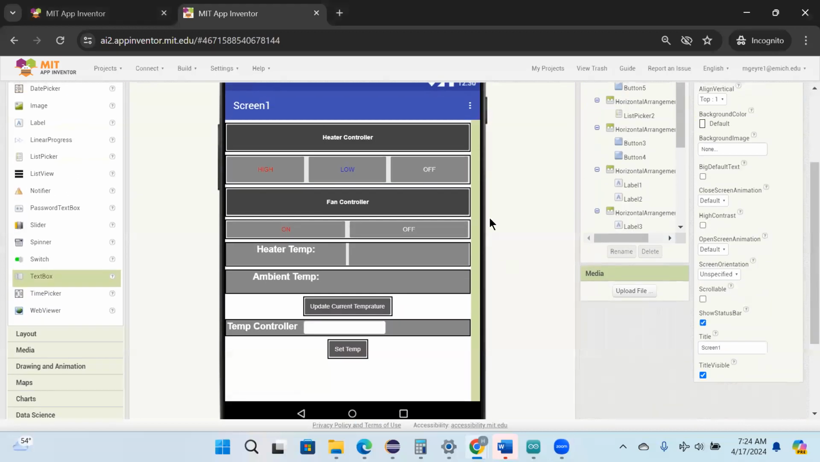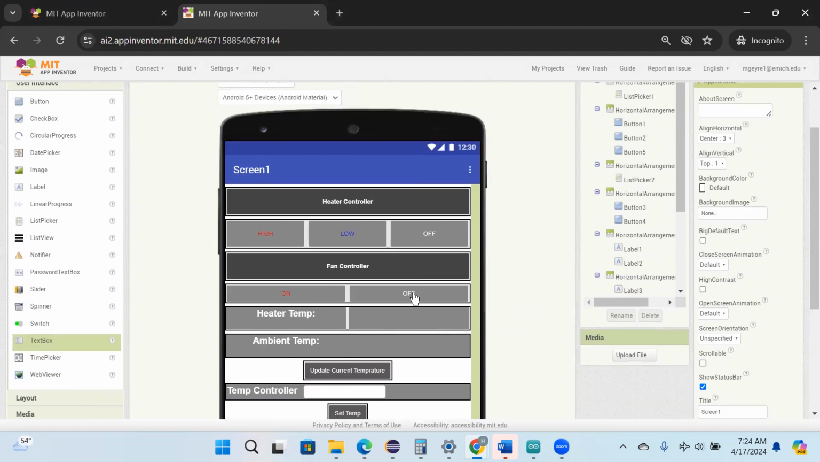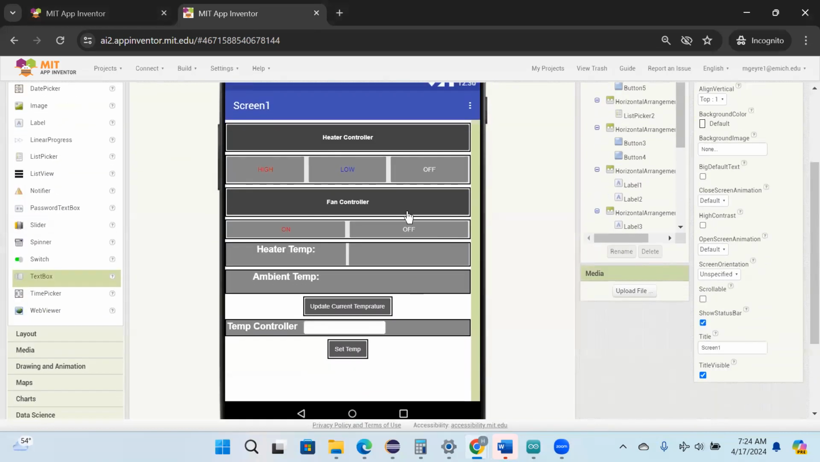So right here, this is what our UI looks like. You can see we have the heater controller, we have a fan controller, we have a heat temp, and then we have ambient temp, and then we have an update button. And then right here we have a temperature controller. So going over this quickly, trying to keep this video under a minute.